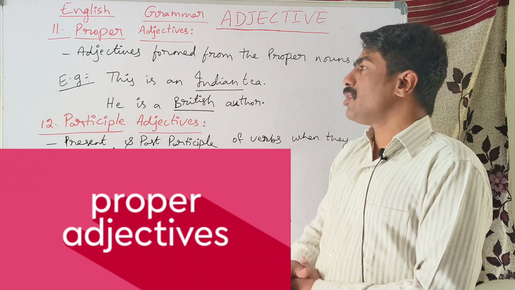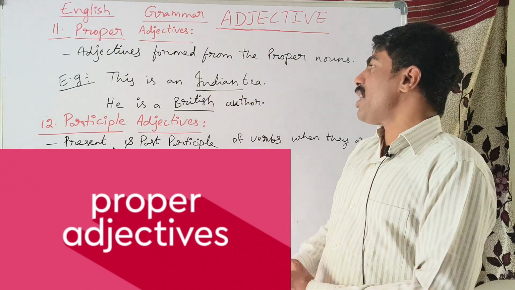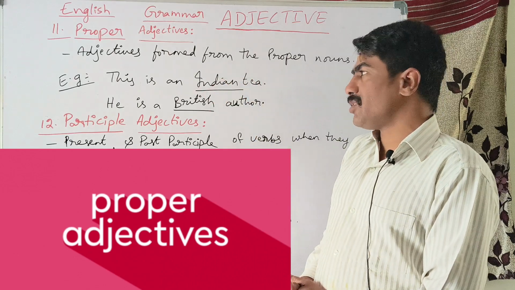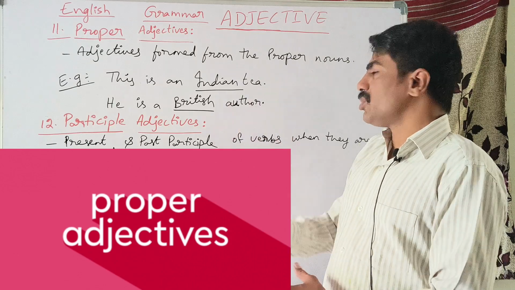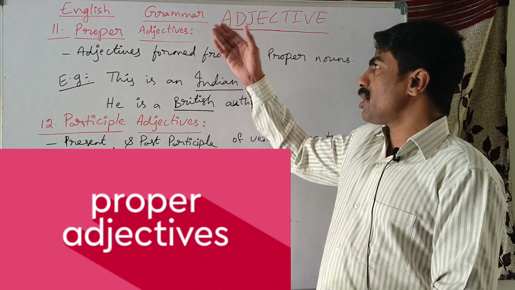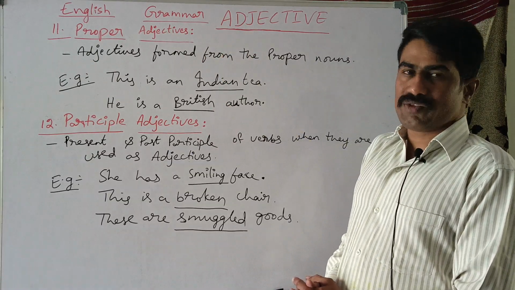Now this is an Indian tea. So India, Indian is the adjective. He is a British author, British as the adjective. So here this is what we call proper adjectives.